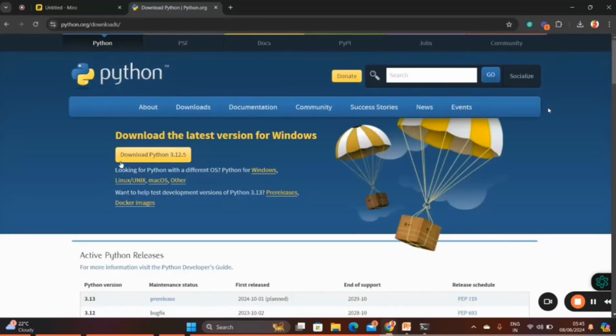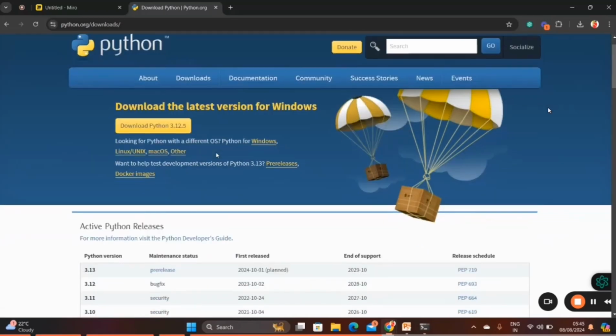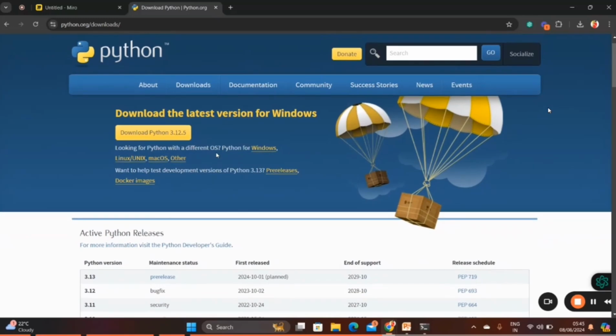Now see here, we get Python 3, and here we have Python 3.12.5. This is a new version. Now we first need to identify our system, whether our OS is Windows, Linux, Mac or others. So simply go to Windows.